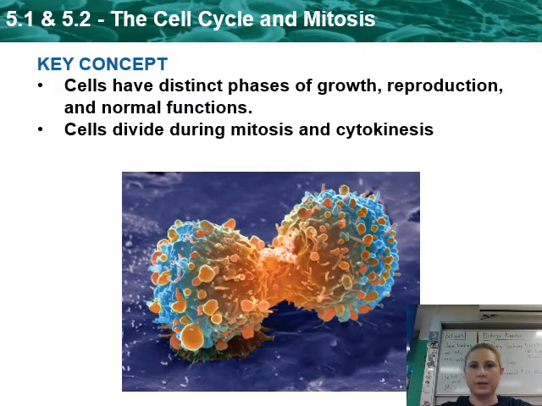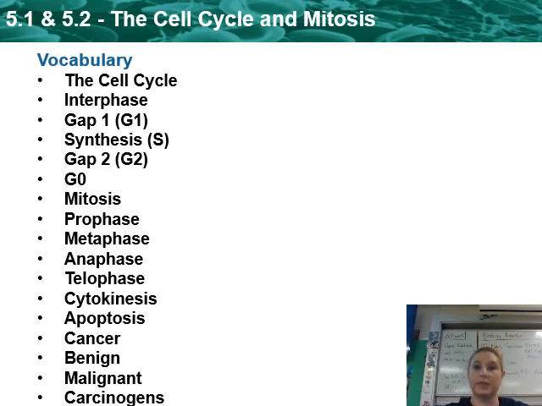All right, guys, so here we are in our new section, sections 5.1 and 5.2, the cell cycle and mitosis. Our key concepts, we have two of them. Cells have distinct phases of growth, reproduction, and normal functions, and cells divide during mitosis and cytokinesis. We have a lot of vocabulary and a lot of crazy vocabulary, but don't worry, we'll get it.